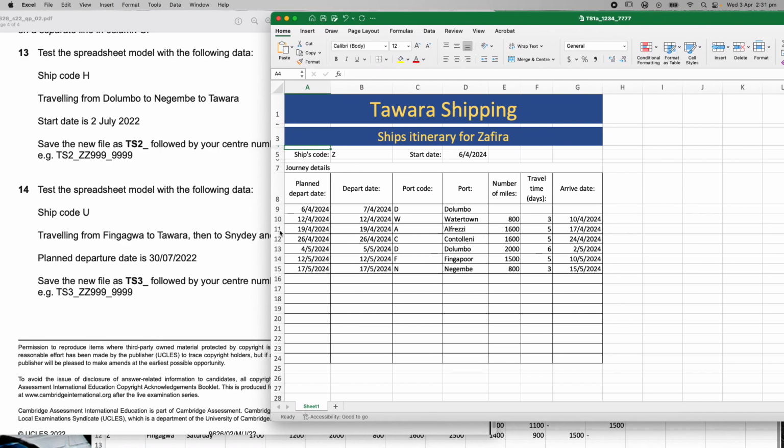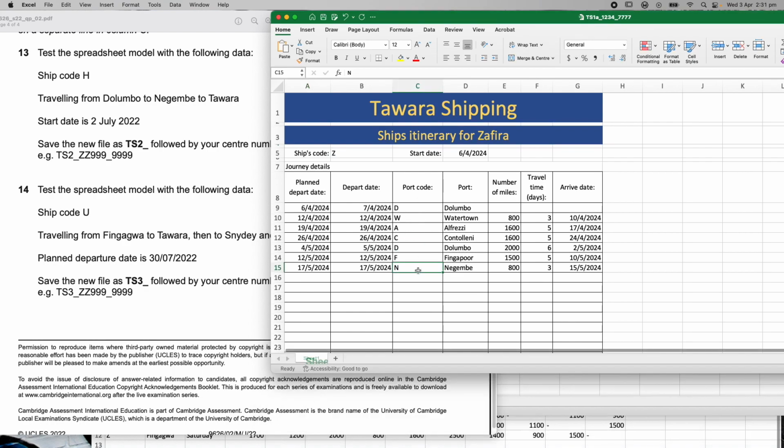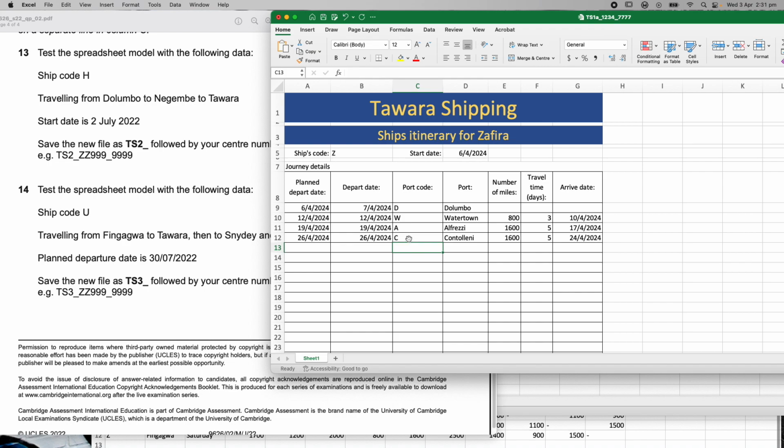Now, first thing I'm going to do is take out all the information that the user would normally put in, because I want a blank spreadsheet to start with. I want to blank everything so that we can actually start it from scratch, right? So there we go. Here's my shipping. Everything's blank. I've got no errors. I've got nothing in there that's wrong. I haven't deleted any of my formula. I only deleted the thing that the users would normally put in.